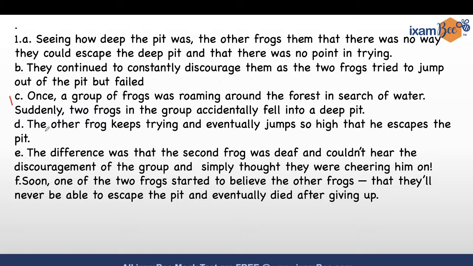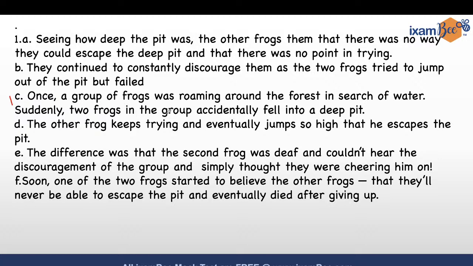Now, you feel B is the second sentence. But look, they continue to constantly discourage them. Now, they means we need to look for a noun that comes before it, right? Now, C is the first sentence. A group of frogs was roaming around the forest in search of water.